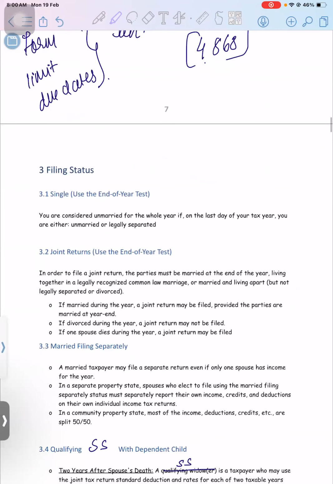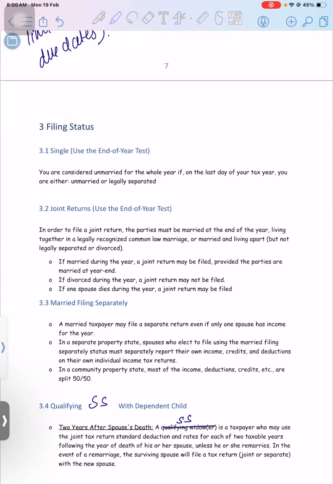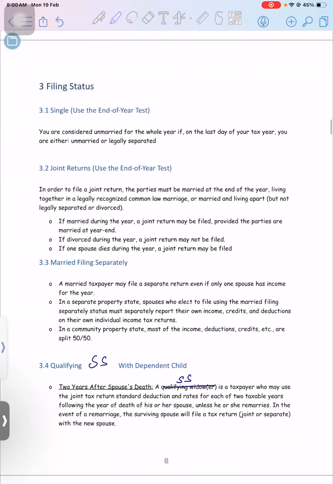Now, the most important topic of our syllabus part 1 is filing status. Once you understand what the filing status is, only then can you take the deductions accordingly and take the credits accordingly. For example, I'll tell you one example. If you're paying a dependent care expense, it should be paid by a married person.